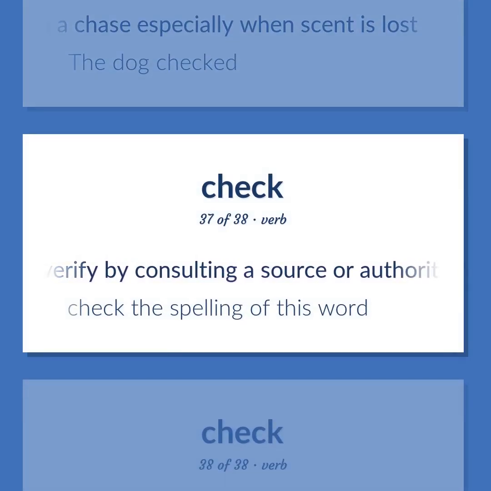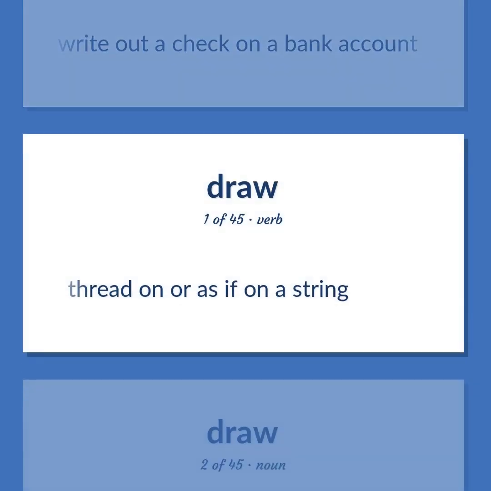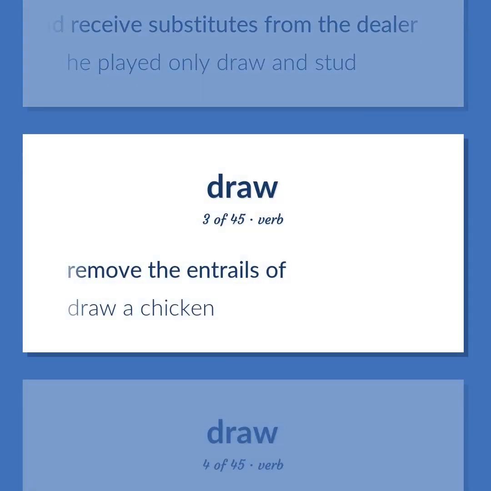Verify by consulting a source or authority. Check the spelling of this word. Write out a check on a bank account. Thread on or as if on a string. Poker, in which a player can discard cards and receive substitutes from the dealer. He played only draw and stud. Remove the entrails of. Draw a chicken.